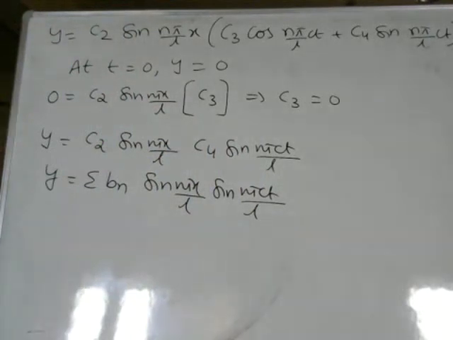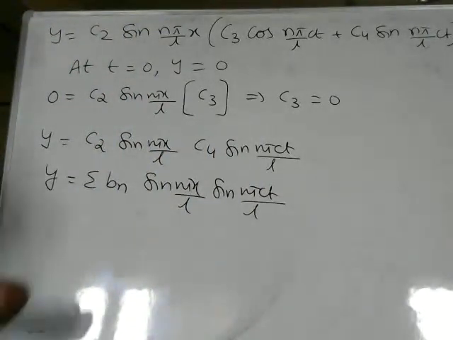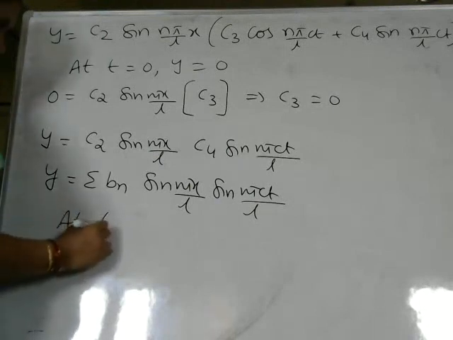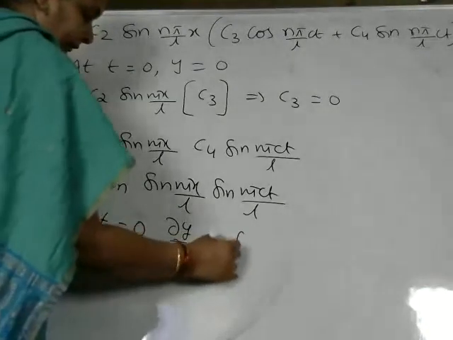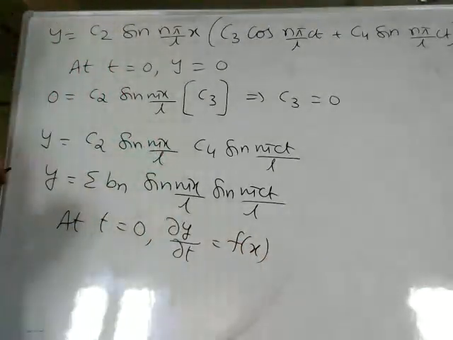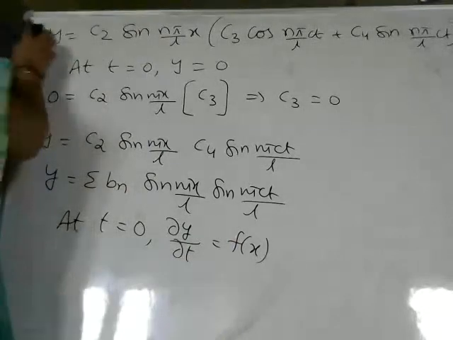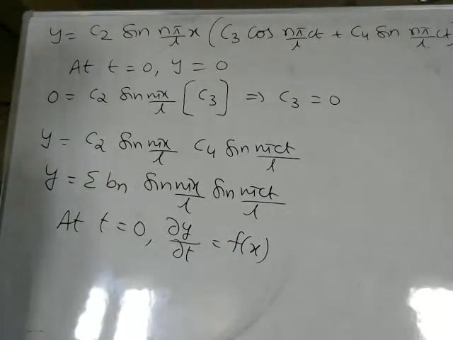Now we have to go with a non-zero condition. What is a non-zero condition? At t is equal to 0, dou y by dou t is equal to f of x. We'll substitute. So we'll calculate, I'll just erase it here and I'll continue. Okay, I'll do it here.